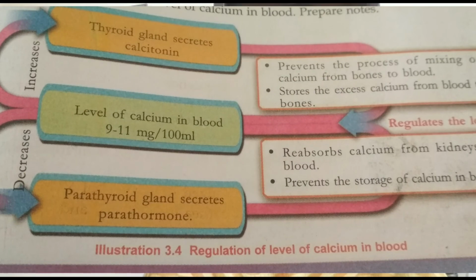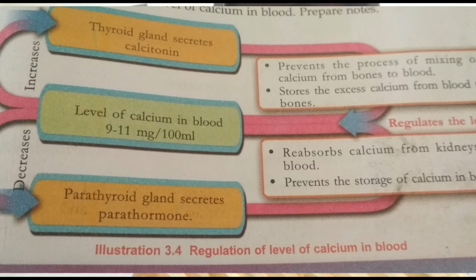Now, let's observe this illustration. If the amount of calcium increases, what will happen? The thyroid gland secretes calcitonin, and how does it decrease the level of calcium? Yes, it prevents the mixing of calcium from bones to blood, and it stores the excess calcium from blood in bones.